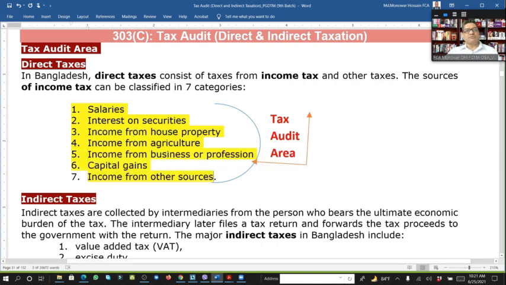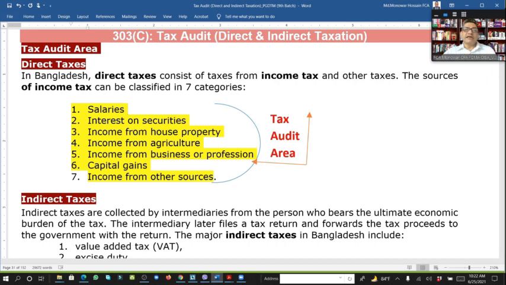How is this audit completed? For example, a salaried person. I am a salaried person. When the organization pays the salary to the bank account, before paying or disbursing, they deduct, because they are the deducting authority.